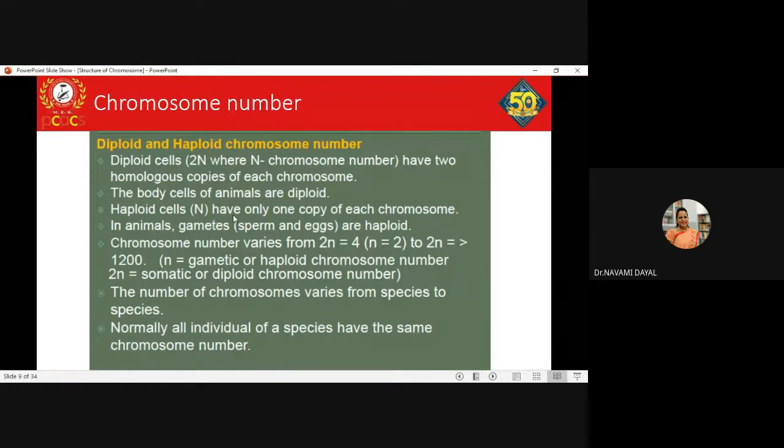So they will have 46 chromosomes in total in all of your diploid cells, and in case of haploid cells you will have 23 chromosomes. Clear everyone with this diploid and haploid state? Yes, ma'am.